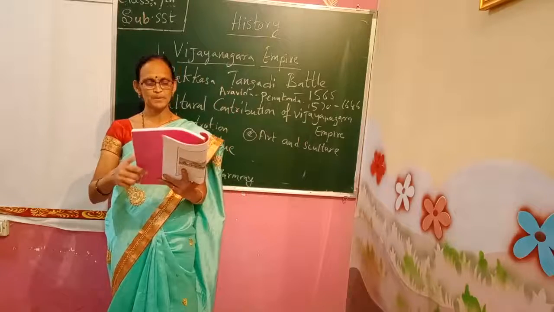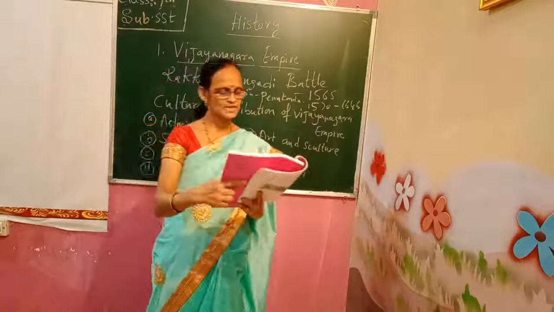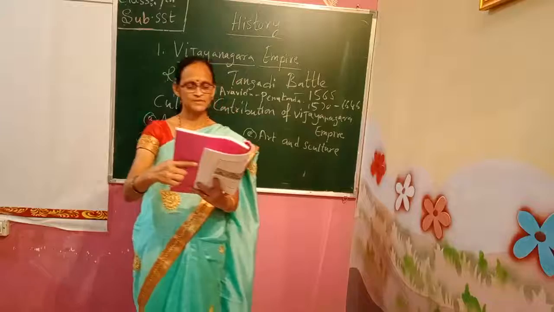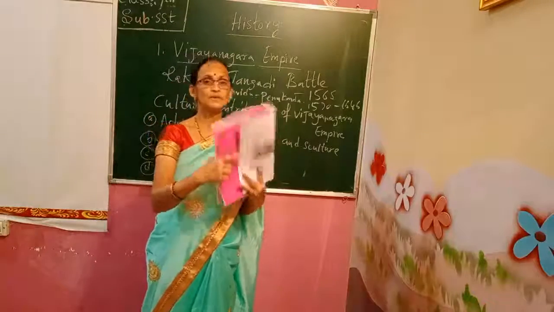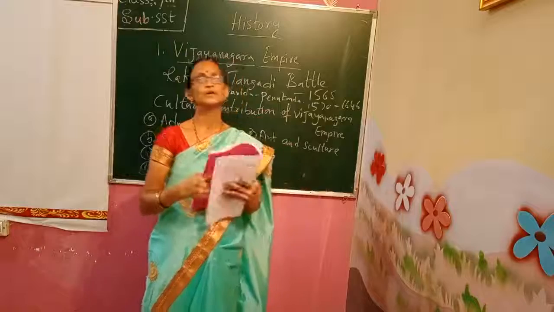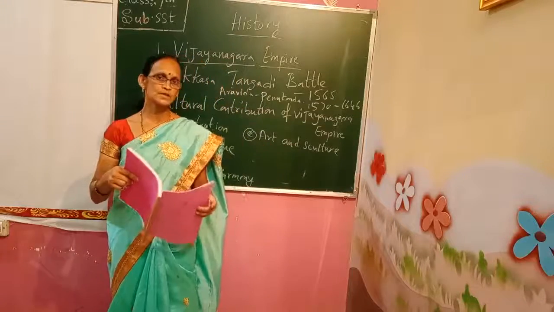On the roof of this Virupaksha temple marriage hall, scenes of the Dashavataras and Girija Kalyanam were carved. Girija here means the goddess Parvati.